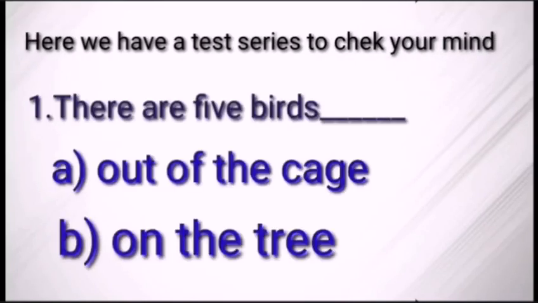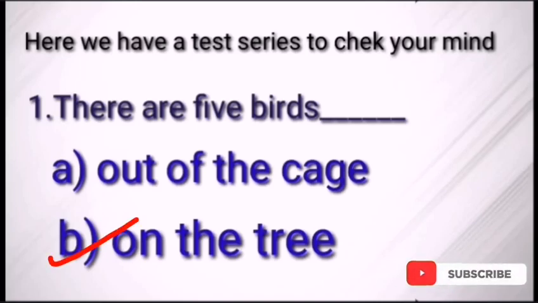So the first question is, there are 5 birds, and the options are out of the cage, on the tree. So what do you think the right answer is? The time starts. 3, 2, 1, and the right answer is on the tree. There are 5 birds on the tree.